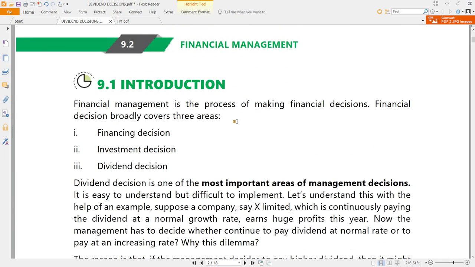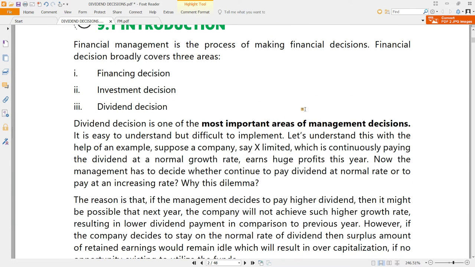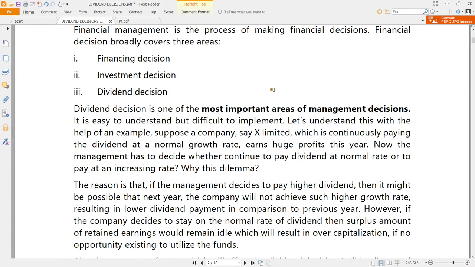Before going to these theories, first of all, we have to recapitulate what we already know, that financial decisions broadly will have three categories of decisions. One is the financing decision, two is the investment decision, three is the dividend decision. Financing decisions encompass cost of capital, capital structure, and leverages. Those are the chapters which are covered in the financial decisions as far as our syllabus is concerned.